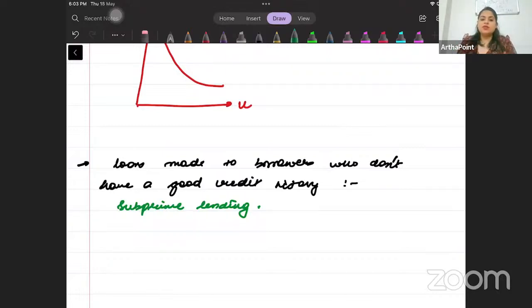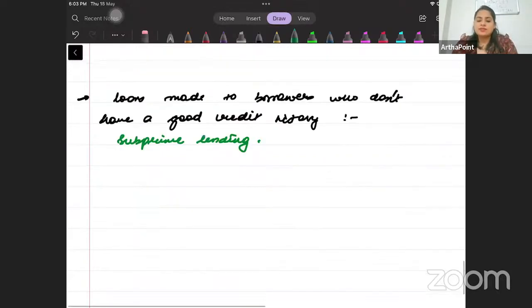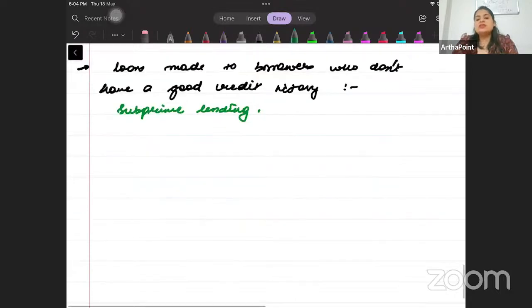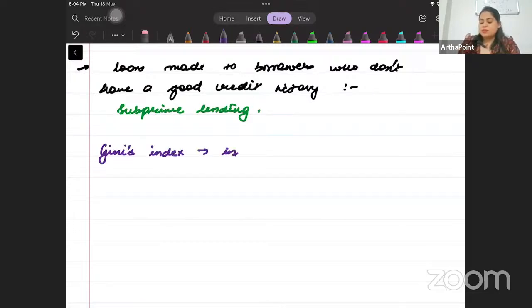Then another question that comes in exam is about the Gini's ratio. ठीक है, Gini's index. So if you remember, beta, Gini's index is for inequality, है ना? But ये तो एक question हो गया.